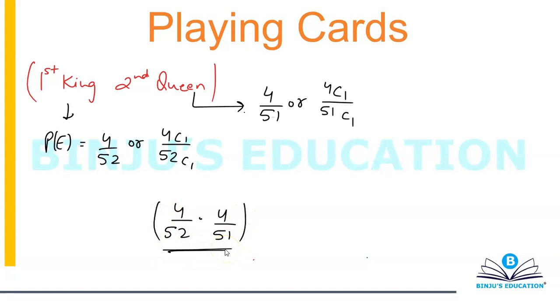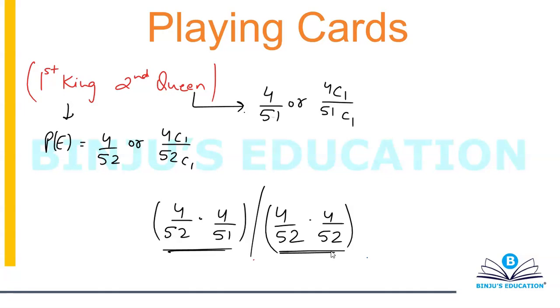If the question was with replacement, then in that case your answer would have been 4 by 52 into 4 by 52. In that case, this would be the change in the answer.